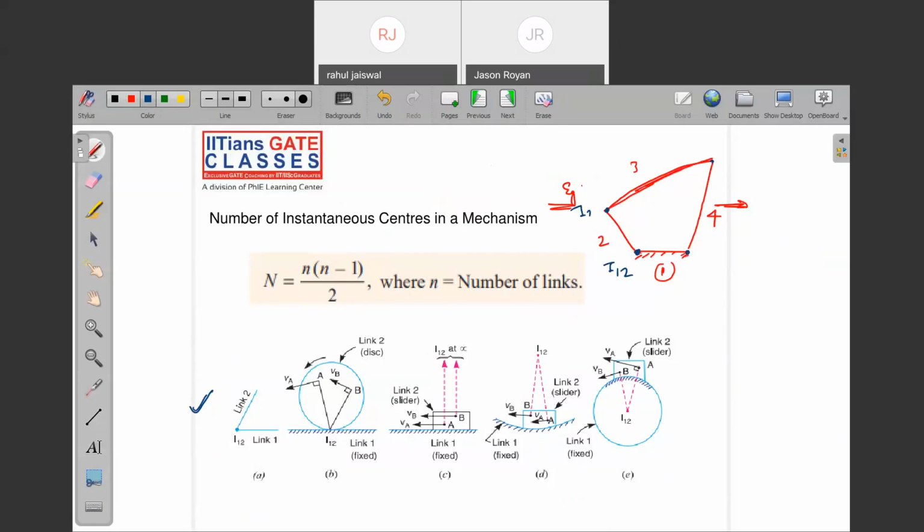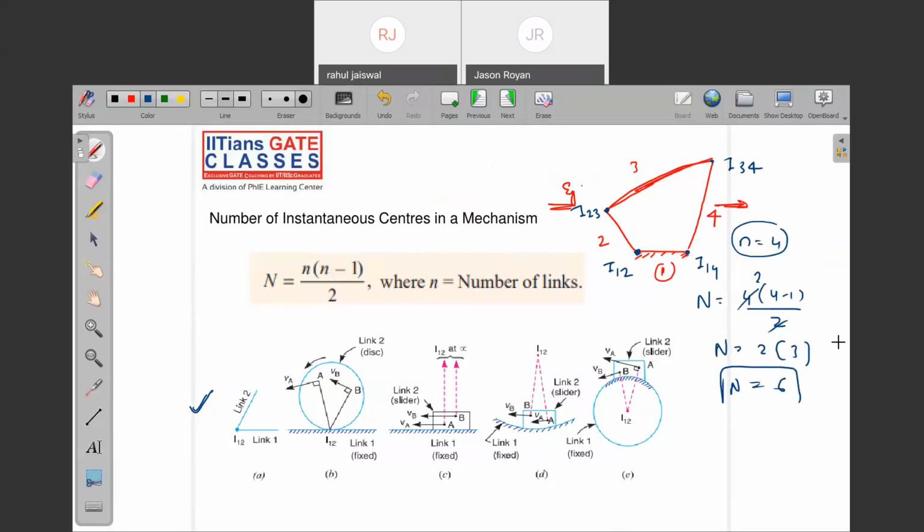This is the I center for I23. This is the I center for I34. This is the I center for I14. How many links are there? 4. How many instantaneous centers of rotation can be found out? N is equal to 4 into (4 minus 1) by 2, which is 2 into 3, 6. How many I centers are there? 6. But how many are we able to find out just now? Only 4. What about the other 2?